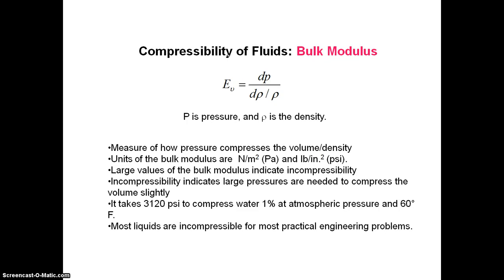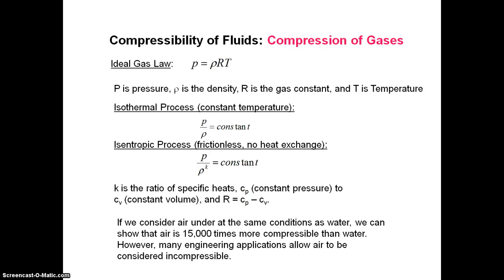Compressibility is the reciprocal of bulk modulus. It is a measure of how pressure compresses the volume and density. The unit of bulk modulus is Newton per meter square, that is Pascal. Large values of the bulk modulus indicate incompressibility. Incompressibility indicates that large pressures are needed to compress the volume slightly. It takes 3120 psi to compress water by 1% at atmospheric pressure and 60 degrees Fahrenheit. Most liquids are incompressible for most practical engineering problems.